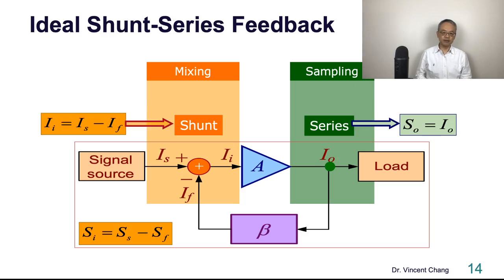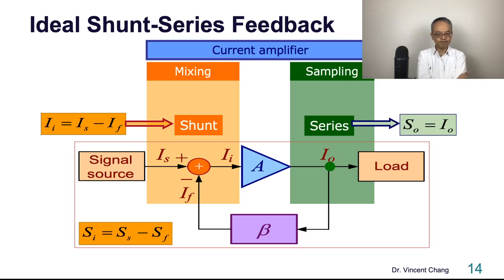So what about this one? For the shunt series feedback, the previous one is series shunt. This one is shunt series. For the shunt series, so current in, then current out. What type of amplifier? Current amplifier. It's the current amplifier.